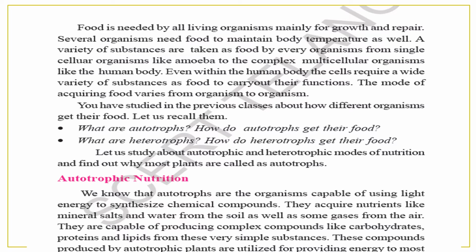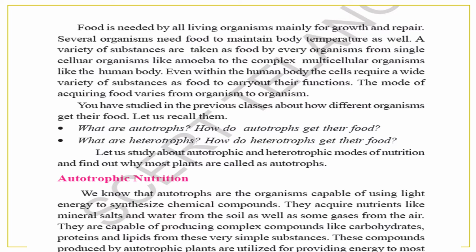The mode of acquiring food varies from organism to organism, isn't it? Now you have studied in your various classes about how different organisms get their food. There are two types of how we get our food: the autotrophs and the heterotrophs. How do autotrophs get their food? And the next question is how do heterotrophs get their food? Now let us study about autotrophic and heterotrophic modes of nutrition, the method of getting nutrition, and find out why most plants are autotrophs. Autotrophic nutrition.